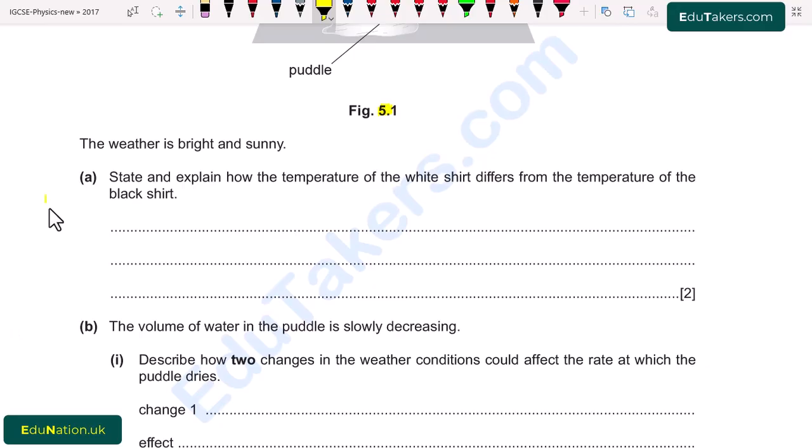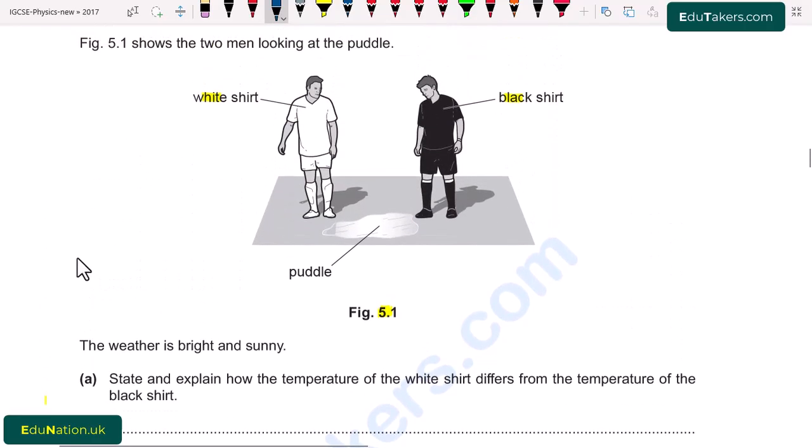Part A. State and explain how the temperature of the white shirt differs from the temperature of the black shirt. So first of all, there are two men. One is wearing a white shirt and the other is wearing a black shirt. We know that black is a good absorber, while white color is a bad absorber.